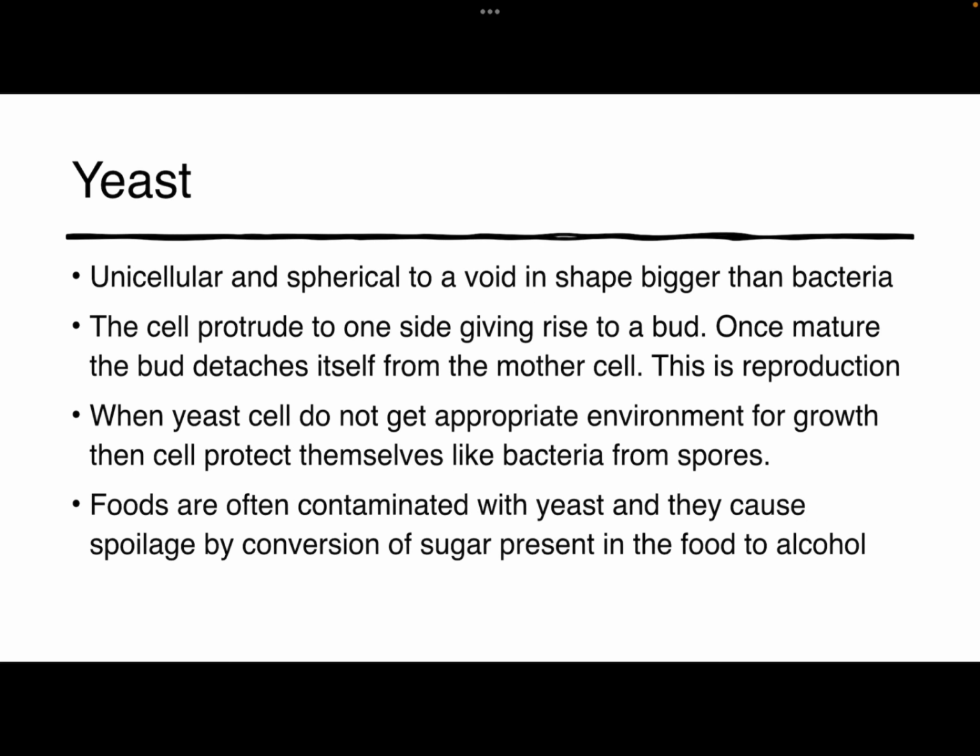Next is yeast. We all know that yeast is unicellular, spherical to ovoid in shape, and bigger than bacteria. The cell protrudes to one side and gives rise to a bud. Once mature, the bud detaches itself from the mother cell. This is reproduction. When the yeast cell does not get an appropriate environment for growth, the cell protects itself, like bacteria, by forming spores. Foods are often contaminated with yeast, and they cause spoilage by conversion of sugar present in the food to alcohol.